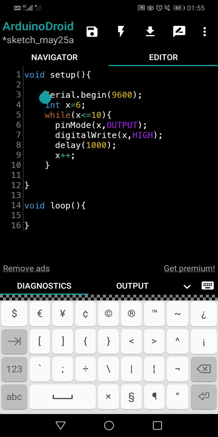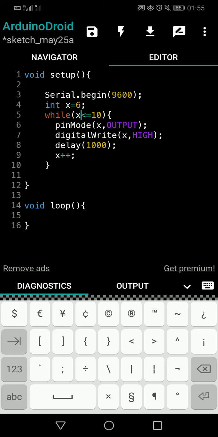Otherwise, if you don't feel like this is nice, you can write another while loop with another variable, let's say y. Same thing, only with the pin mode. You can remove the delay also. You understand what I'm telling about? So this is the complete code. If you upload this code, this will work. Every LED will switch on with a 1 second gap. So the most important thing you have to understand is how we can use the variable x to play around and fulfill our purpose. Strategically, how we can use this variable. That thing you have to learn, guys.